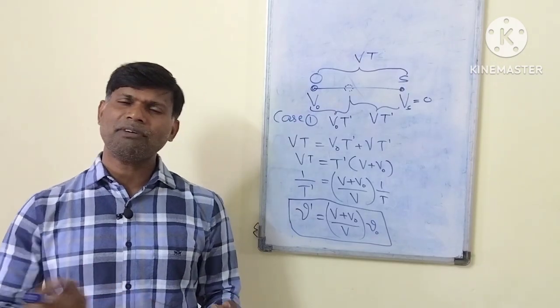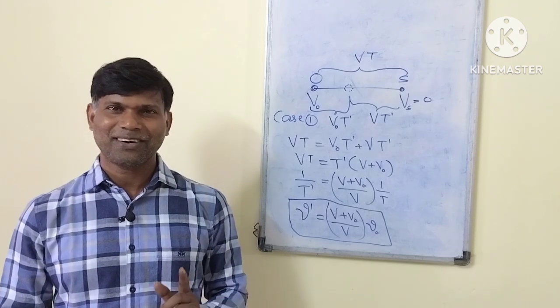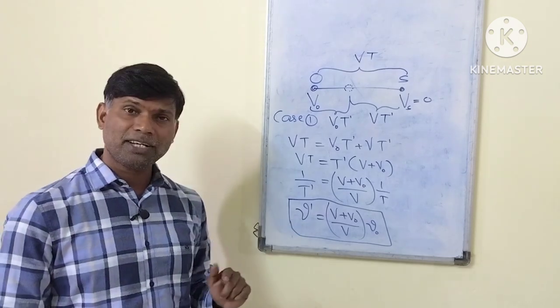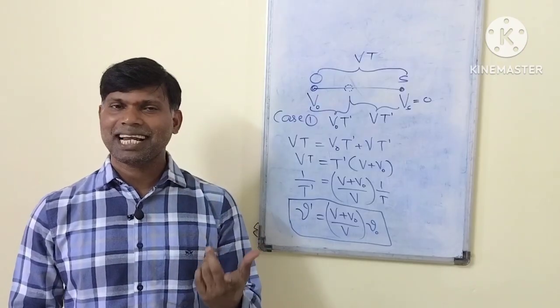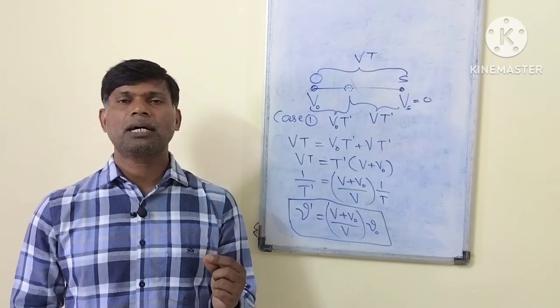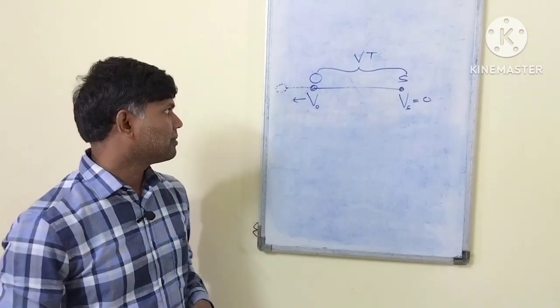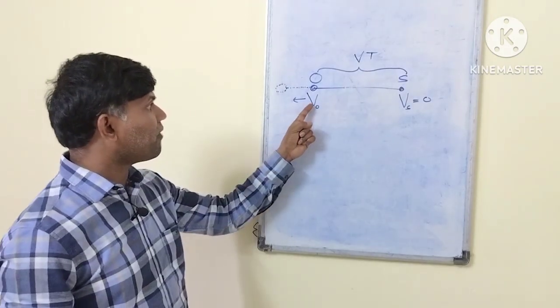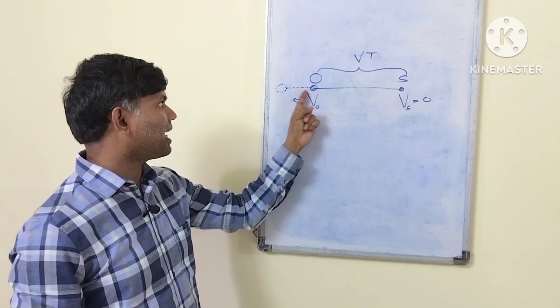If the observer is going away from the source, in the next class we will discuss. Okay? Now what happened? The observer is moving towards the source, the frequency increased. Next case is the observer moving away from the source. Now the observer is moving away from the source. Source is here at rest. Observer is moving like this.